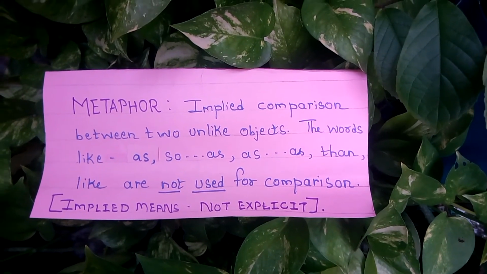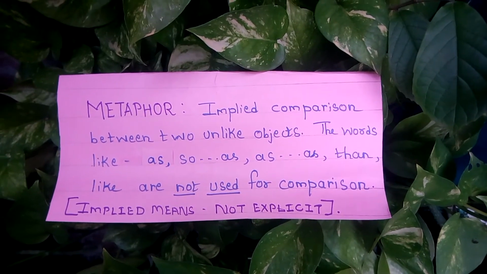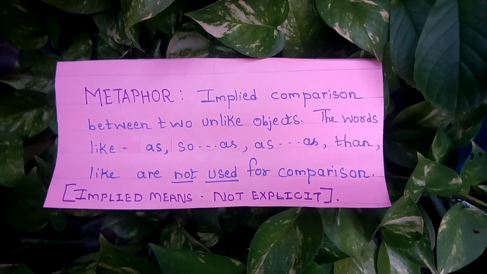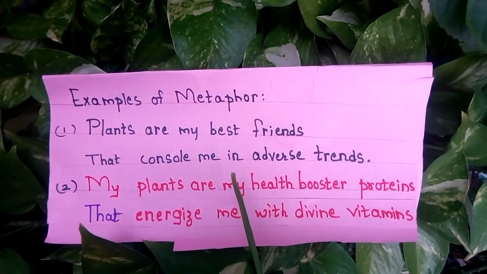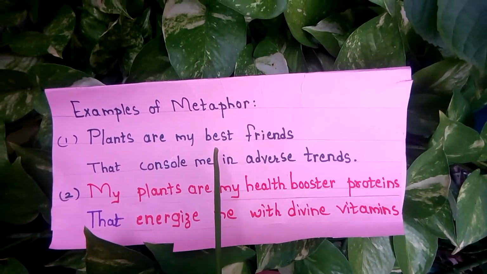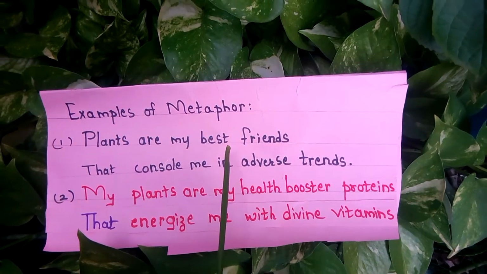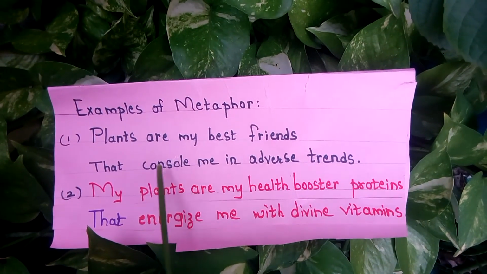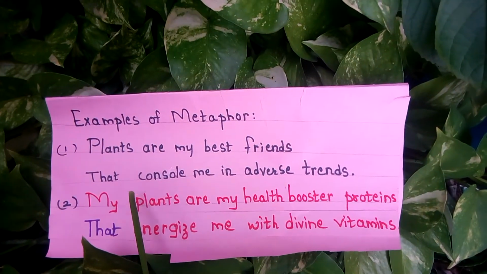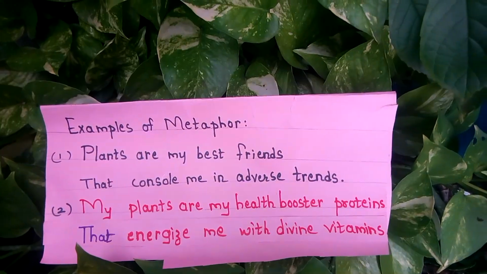Now let's try to understand with examples how the comparison which is implied makes the figure of speech metaphor. I always feel that plants are our best friends. So let's take the poetical lines. Plants are my best friends that console me in adverse trends.